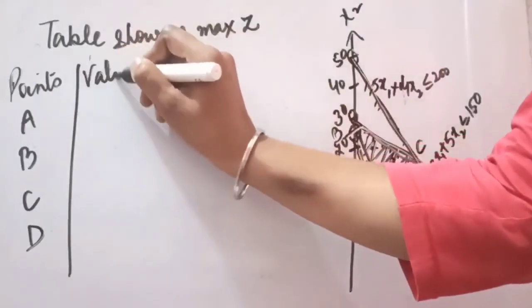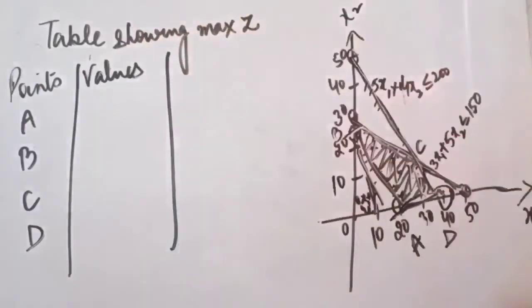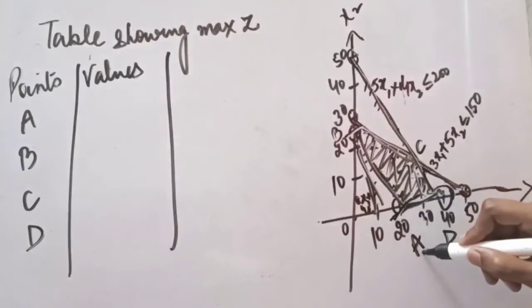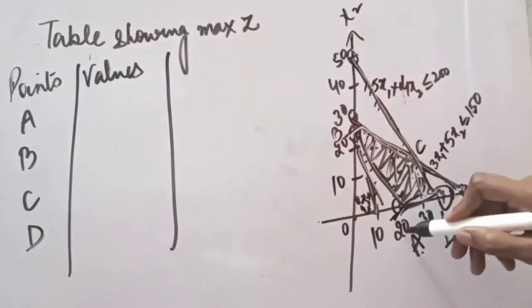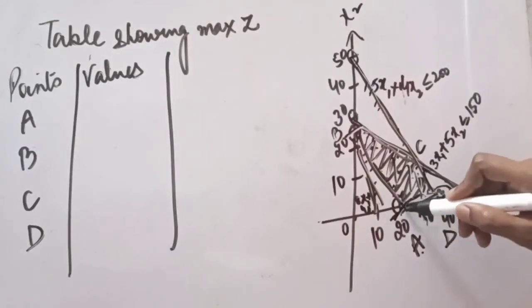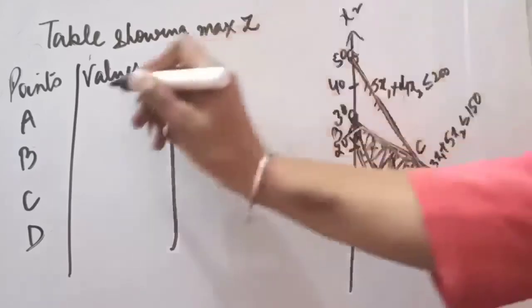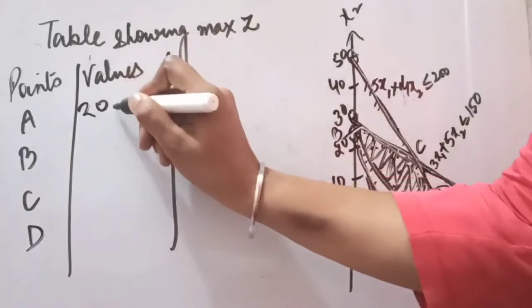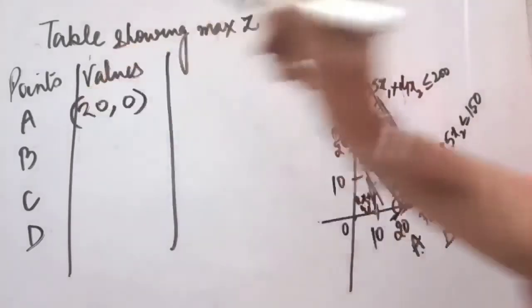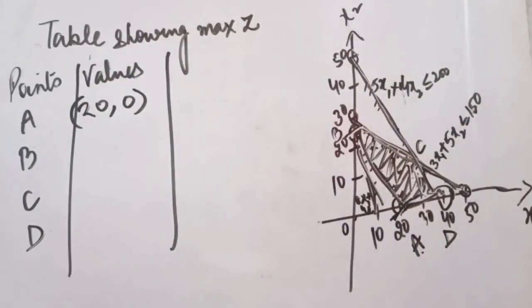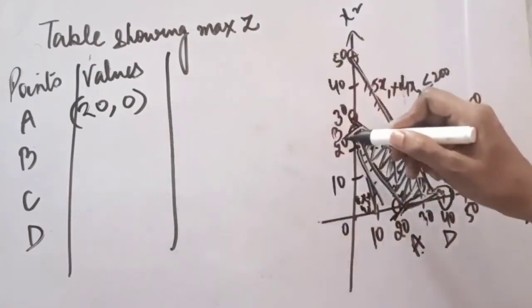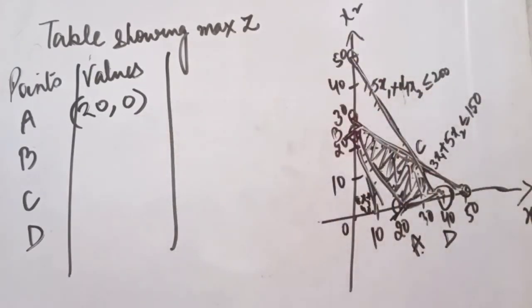Next column will be values. Now what are the values at this point? At point A, this was my point A. What were the values? The value of x1 is 20, but the value of x2 is not there. So it will be 20. First we will write x1's value, then we will write x2's value. So 20 and 0. This is the first value that we are getting from this. Coming to the second value, B. Now this is point B that we have got.